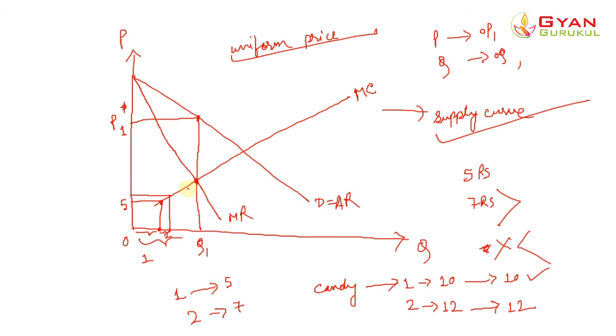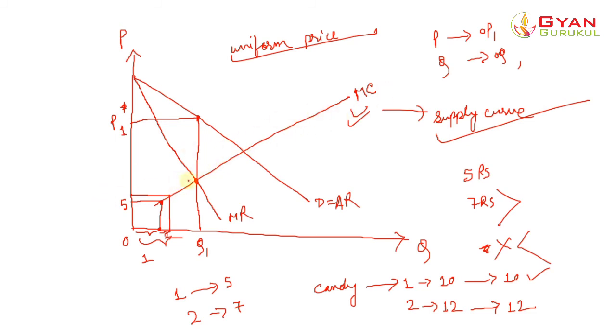So he perceived this MC curve to be the supply curve of the monopolist, that the monopolist is supplying all these quantities at different prices.